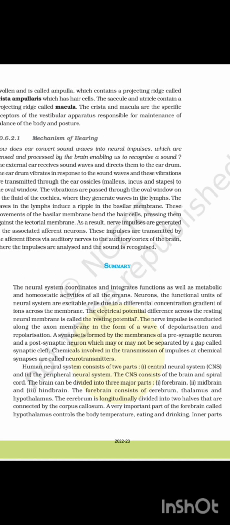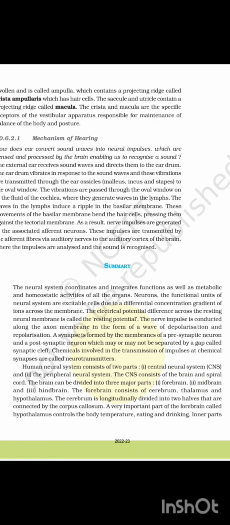The human neural system consists of two parts: the central neural system (CNS) and the peripheral neural system (PNS). The CNS consists of the brain and spinal cord. The brain can be divided into three major parts: forebrain, midbrain, and hindbrain. The forebrain consists of the cerebrum, thalamus, and hypothalamus. The cerebrum is longitudinally divided into two halves that are connected by the corpus callosum.